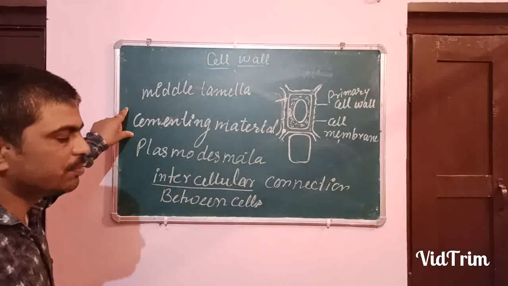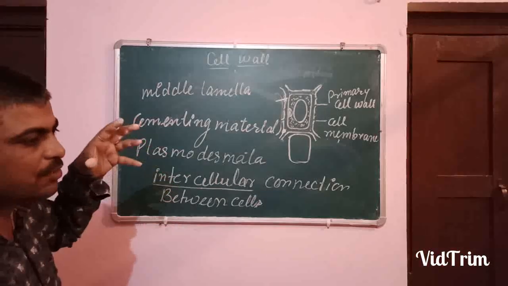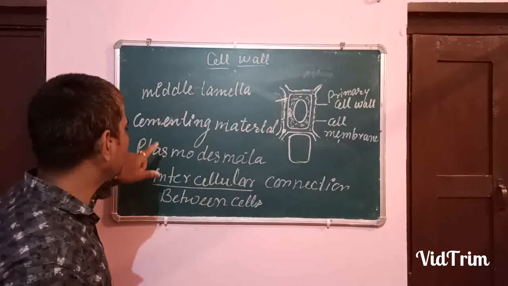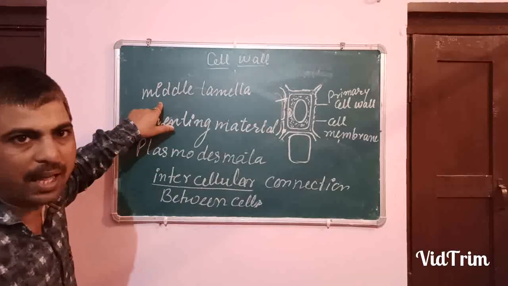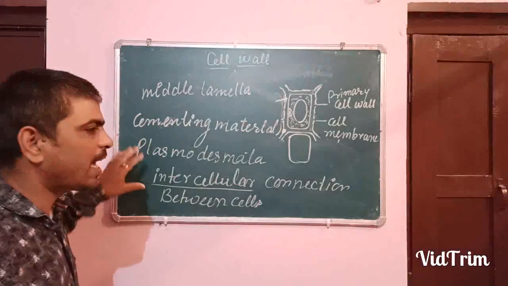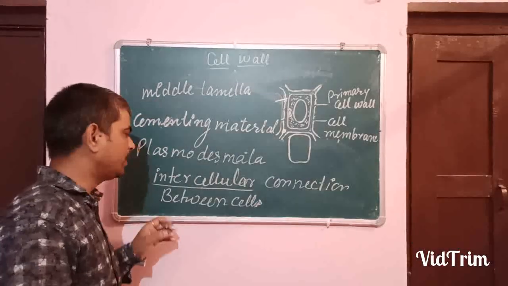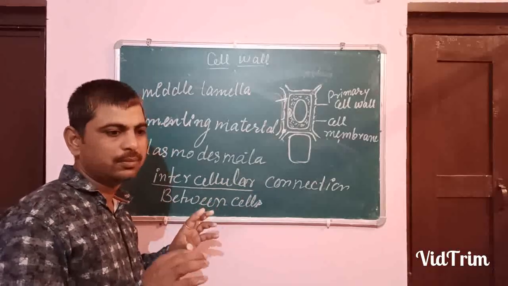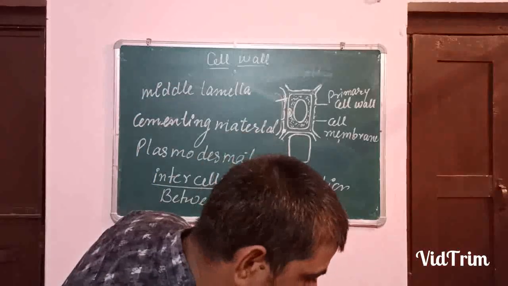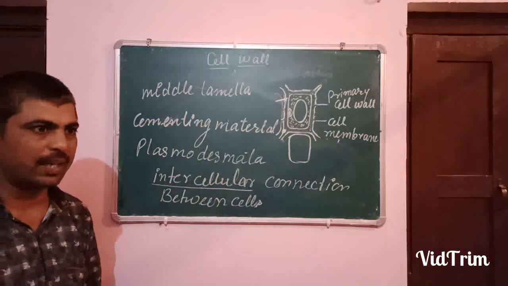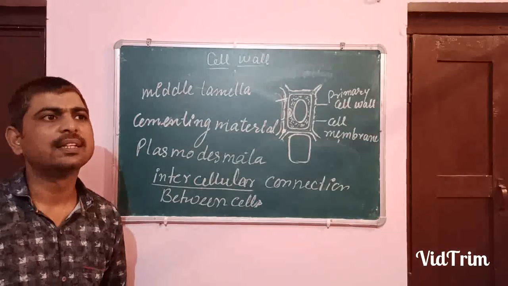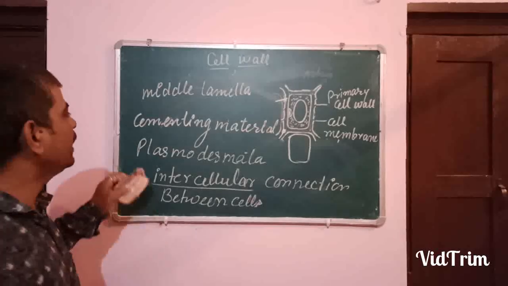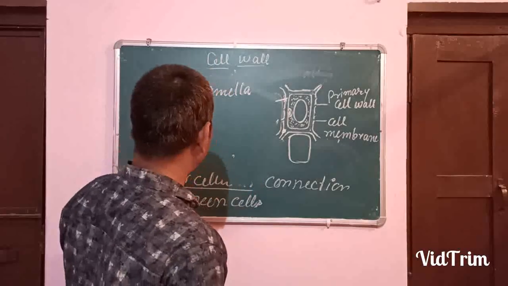Okay, listen once more carefully. The cells are joined from one cell to another cell by the cementing material, that is the middle lamella. Okay, and plasmodesmata are the very thin strands that establish intercellular connection between the cells to, if required, transfer the intercellular materials. Intercellular means inside the cell. Whatever the material is inside the cell, that is the intercellular material. Okay. So this is the structure of the cell.